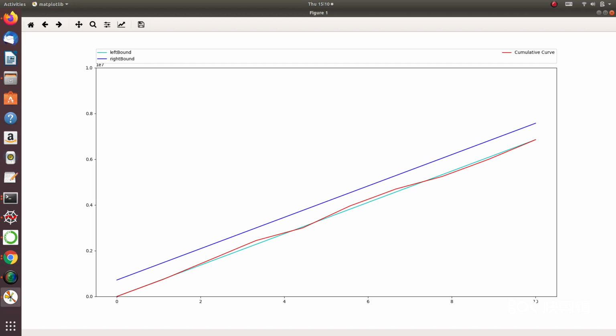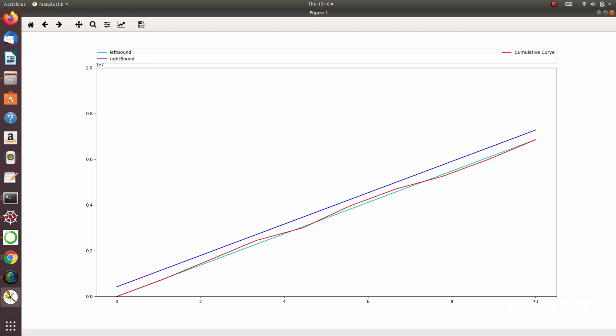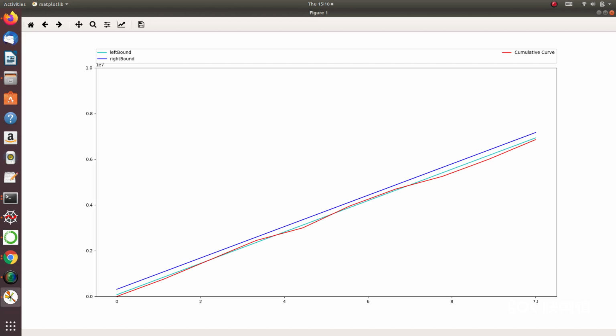Here is an animation of searching the arrival curve. The red line is the cumulative curve of the packets. Blue and cyan lines are the two boundaries of the binary search. In the end, the two boundaries will converge to one line which is the arrival curve we want.